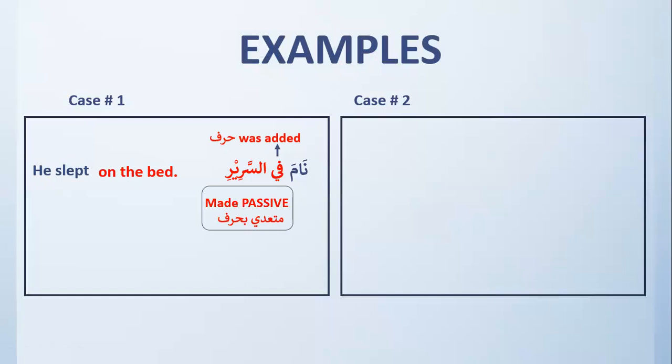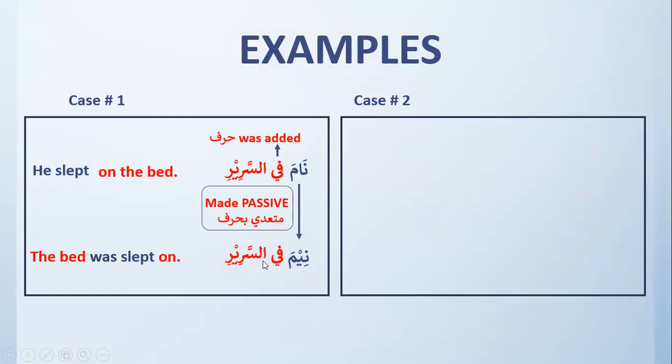Now this can be made passive, and since it is being made passive by adding a harf, it's called mutaaddi bi harf. So nima fis sariri, the bed was slept on. You can't say the bed was slept. It has to be the bed was slept on. Then it will make sense.